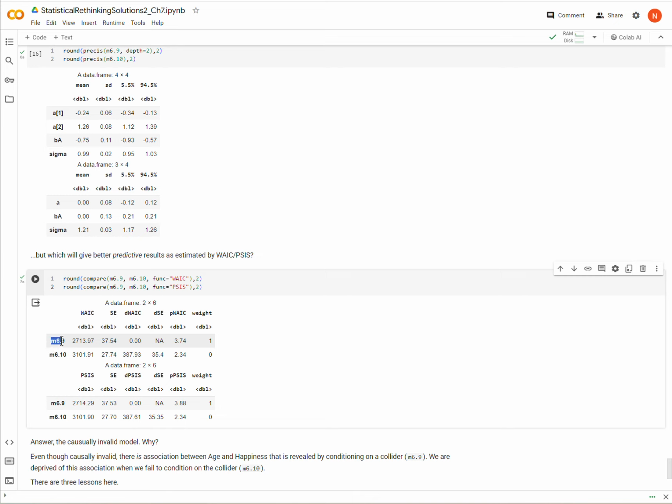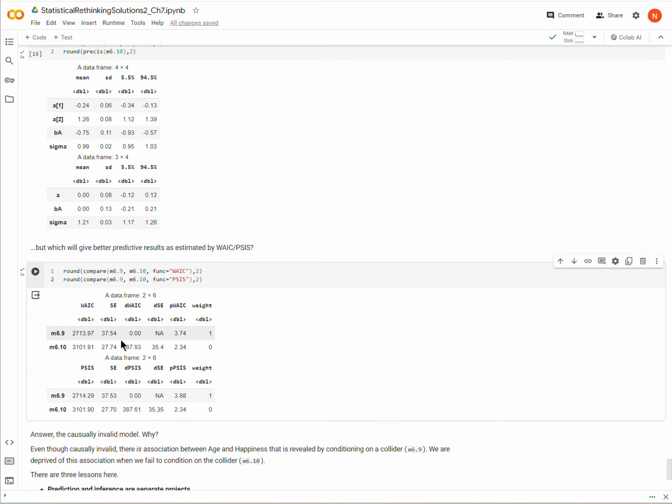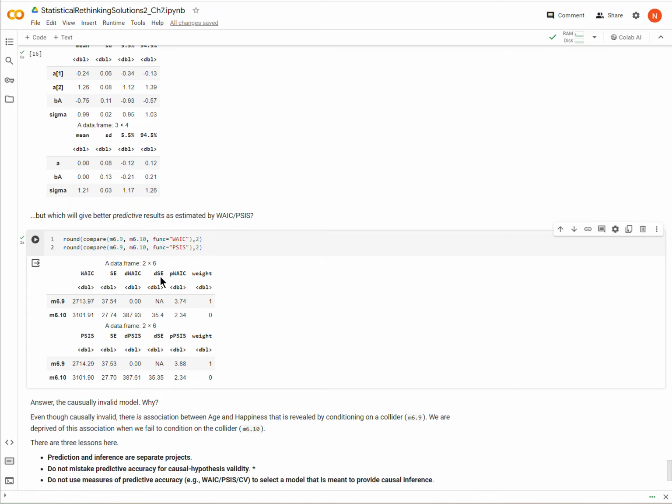And we see that M6.9, the causally invalid model, takes up all of the weight. It's performing much better in terms of predictive ability than M6.10. Again, this is despite the fact that M6.9 makes the incorrect causal inference. So why is this?